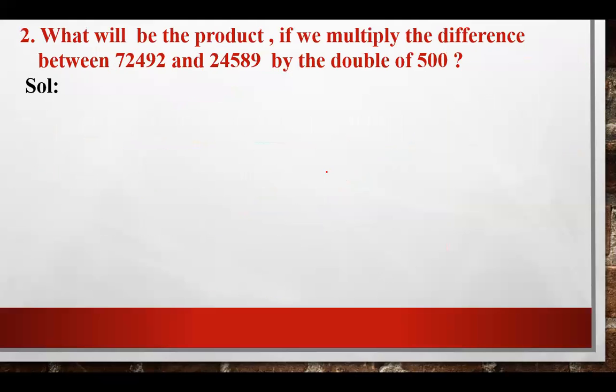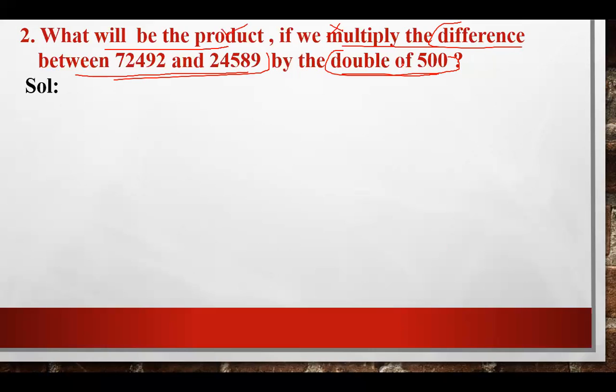Now the next question is, you have to find the product. What will be the product if we multiply the difference between the two numbers by the double of 500? Again here, what you have to do? Firstly, we will find the difference of the two given numbers, and then we will find the double of 500. Then after it, we will multiply together. Then we will find its product.